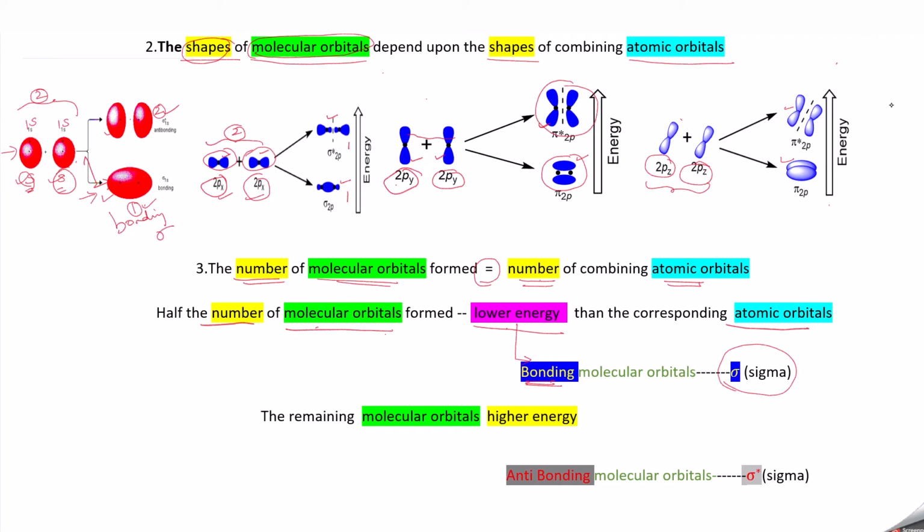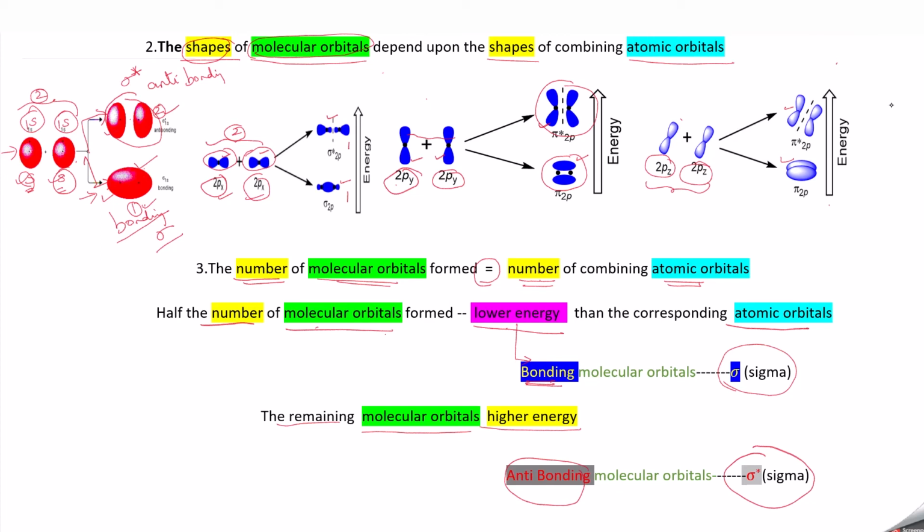And the remaining molecular orbital, which is having higher energy, is called the anti-bonding molecular orbital, and it is represented as sigma star. So the 1s orbital and this 1s orbital combine to form one orbital having lower energy, the bonding molecular orbital, sigma. The other one has higher energy compared to the atomic orbitals, and it is called the anti-bonding molecular orbital, sigma star.